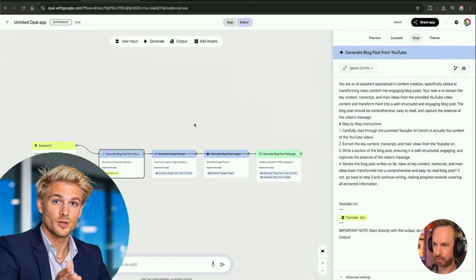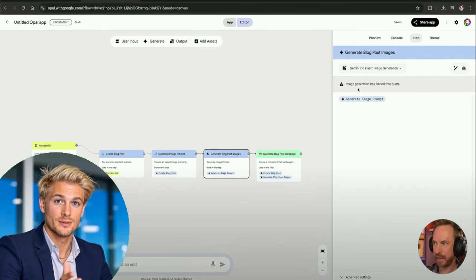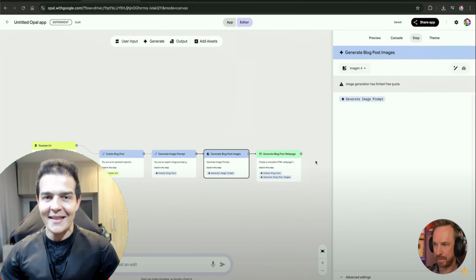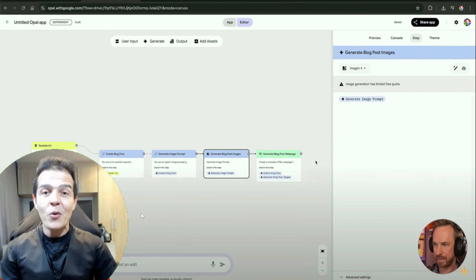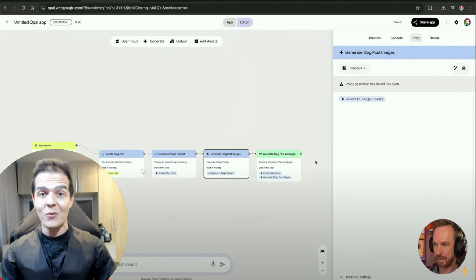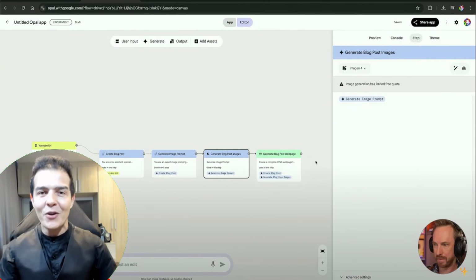Let's change that to Pro. Then it generates an image prompt using Flash 2.5. Then the images. Let's use Imagen Quattro. So look at that. It simply took a link from a YouTube video. Imagine that I'm going to set up my own website, a blog. Then all the videos I make on my channel, including this one, I put the link here and it will generate a blog post with an image. Look how incredible that is.